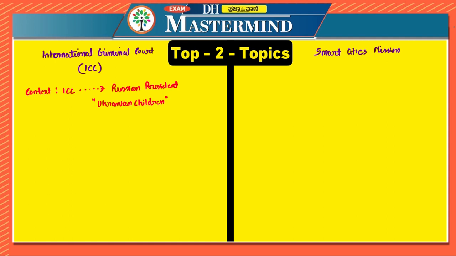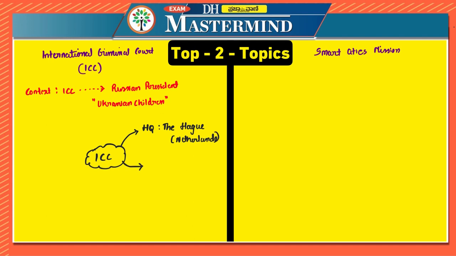Because of that, we have to understand about the International Criminal Court, and besides that, this is one of the most important organizations which we have to be aware of. So let us look at the International Criminal Court with the help of this spider diagram. First, we have to know where its headquarters is. It is headquartered in The Hague, which is in Netherlands.